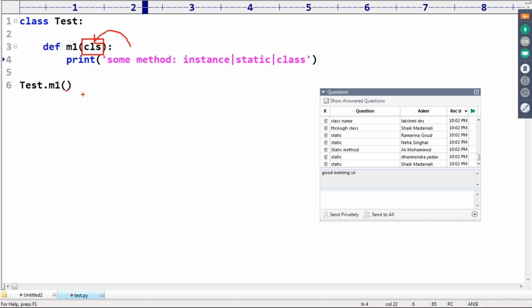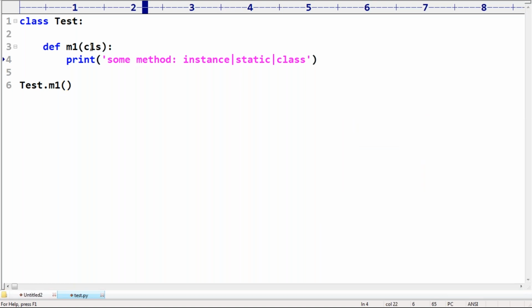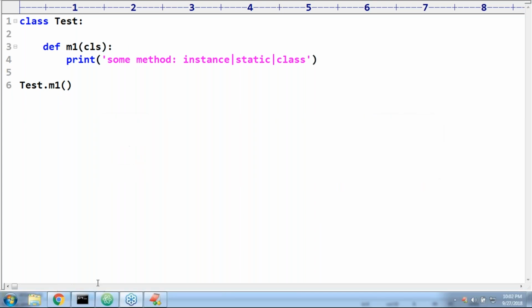Compulsory you have to pass that value. It is the local variable, so Python is not going to provide a default. If it is self, or if it is really a class method with cls, then only it will. So here you should pass, but you are not passing. Can you please observe how it is going to respond?